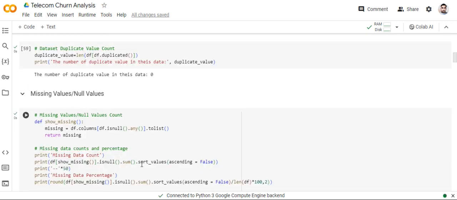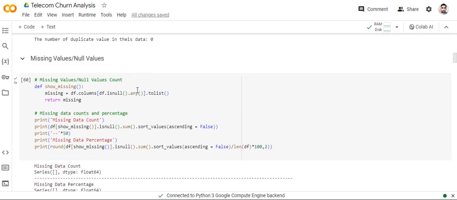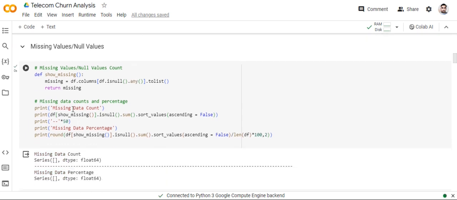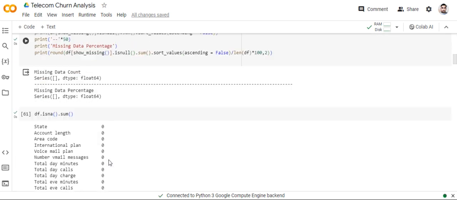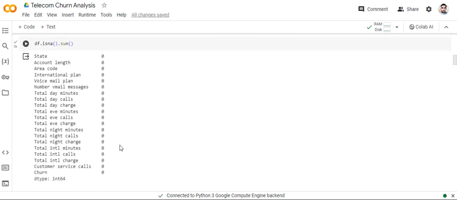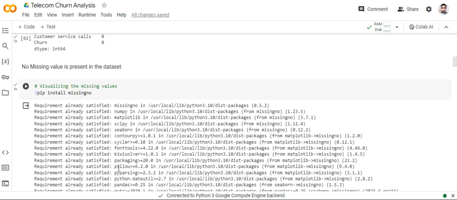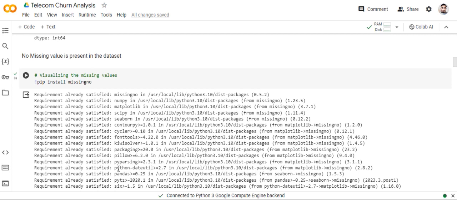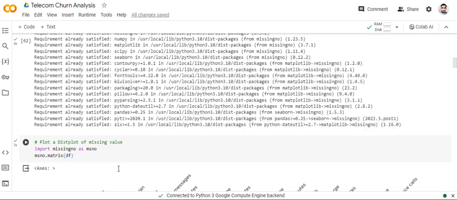Then find duplicate values. The number of duplicate values in the dataset is 0. Then find missing and null values. Missing values in the dataset are 0, and in every column the missing count is 0. No missing values are present in the dataset. Then visualize the missing values.